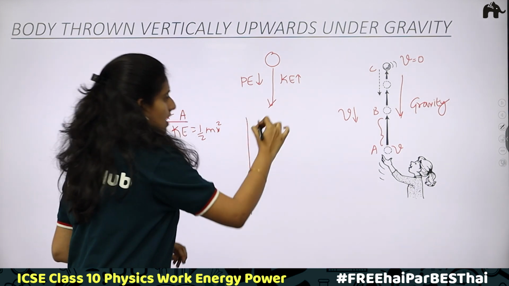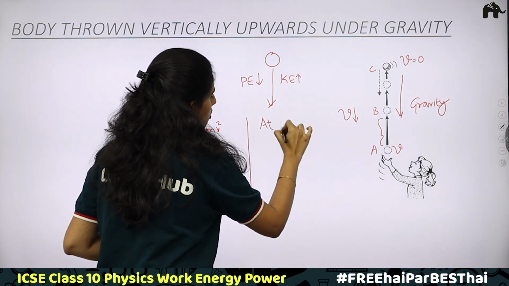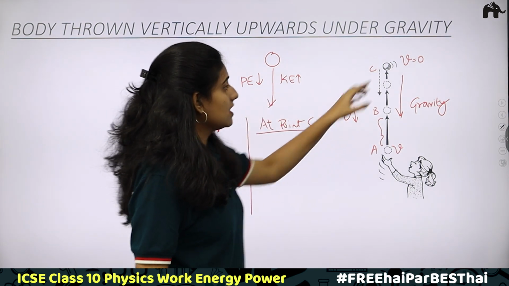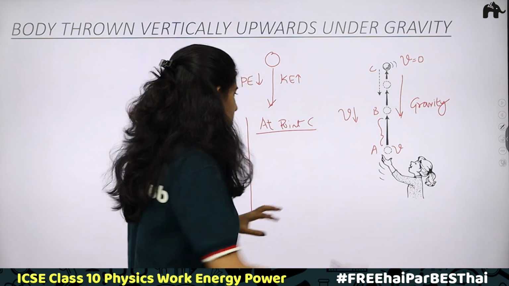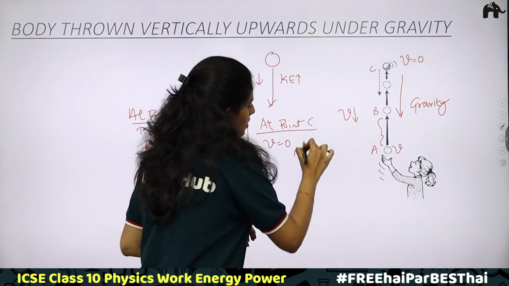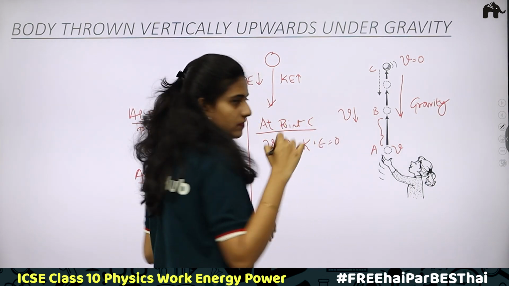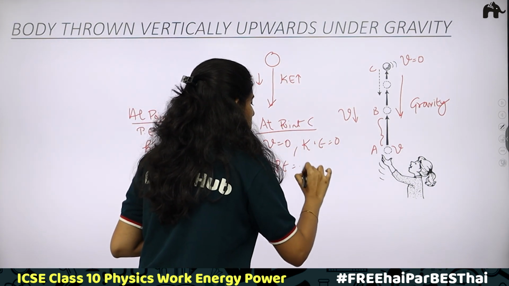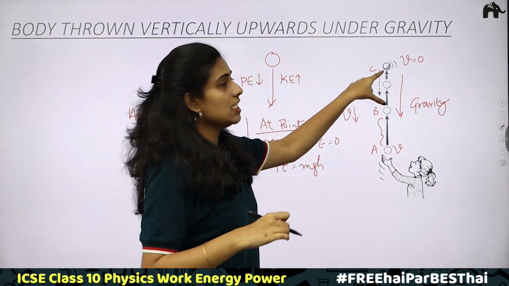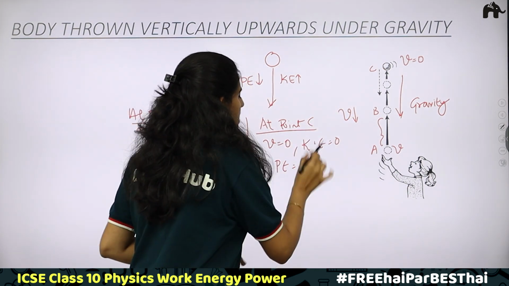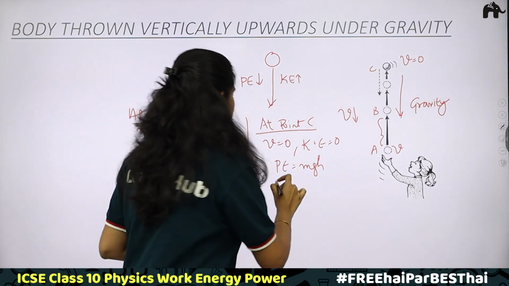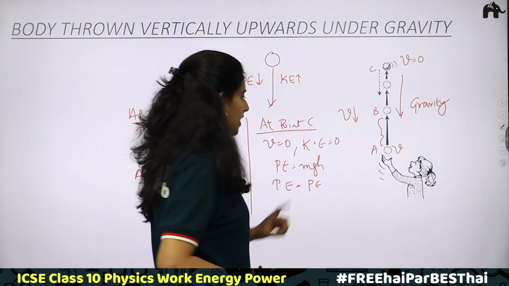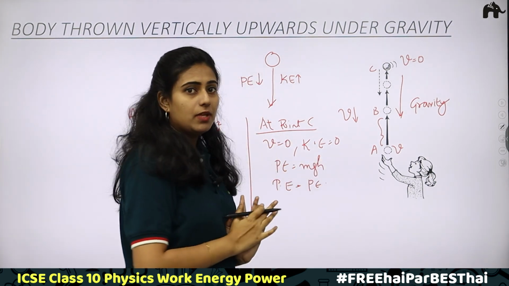Next, the body is traveling and reaching the final position at point C. At point C, the body is at maximum height. There is no velocity, so V is equal to 0 and kinetic energy is equal to 0. Now, the total energy depends only on the potential energy. Potential energy will be equal to mgh because the body has reached the maximum height. Kinetic energy is 0.